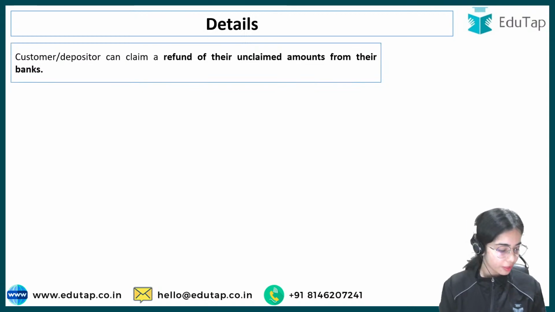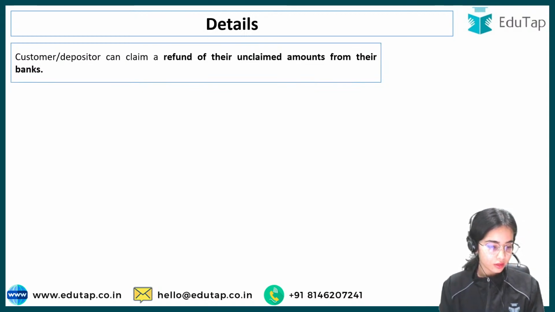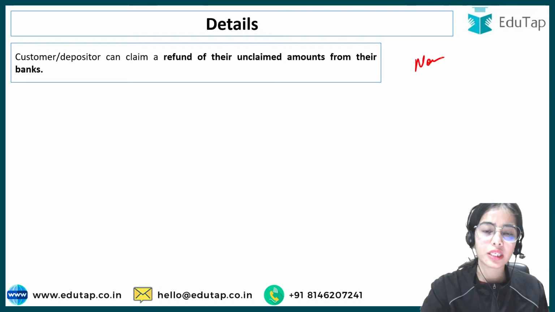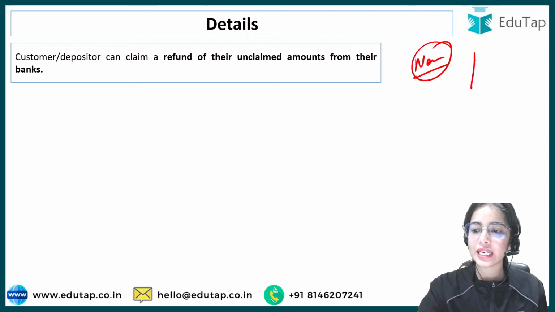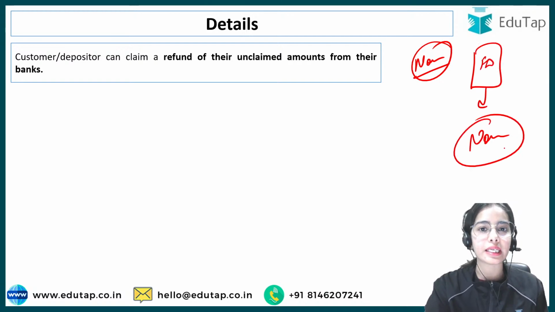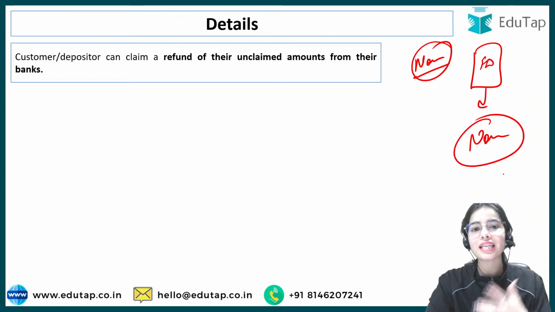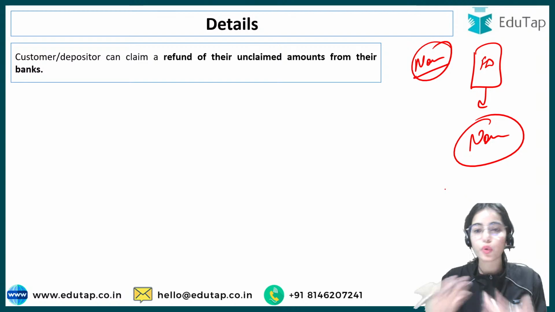Now customer or depositor. Yes, but the bank should inform the deceased's heirs about the deposits. If there is no nominee, like that's why it is said, let's say you have made an FD but you have not put any nominee details. So how is the bank going to understand who is the heir or who is the nominee?